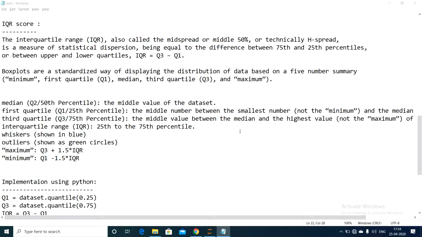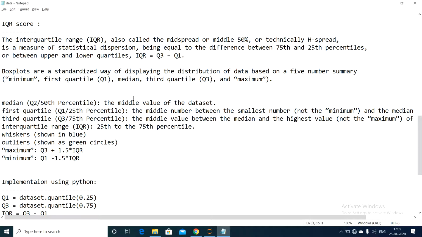First is the first quartile, second is Q2, the second quartile, third is Q3, the third quartile, fourth is IQR, the interquartile range, fifth is the whisker, sixth is reduction of outliers, seventh is the minimum range and maximum range. The first five terms are very important, and the latter two are also important. Let us see what exactly each term is meant for.